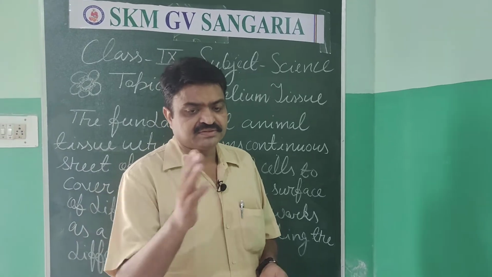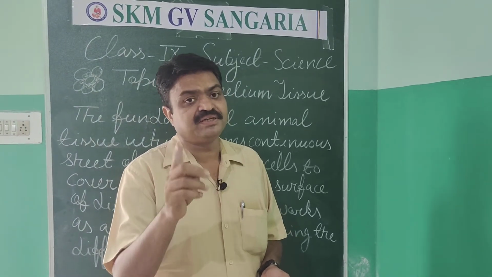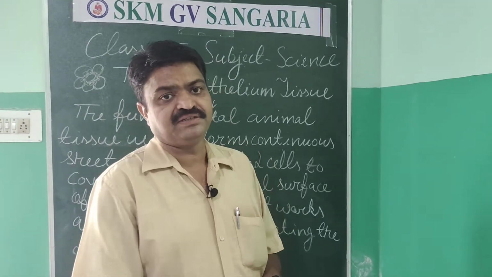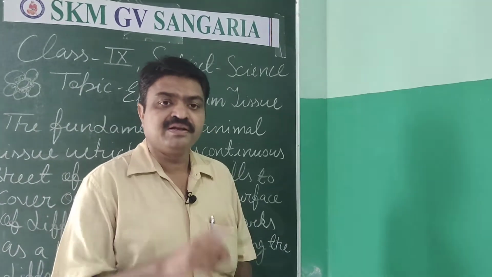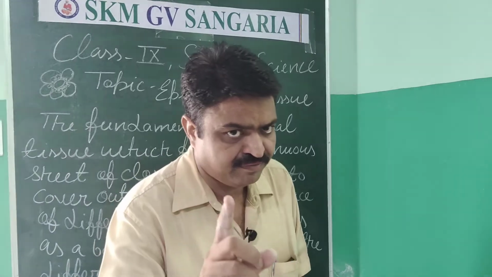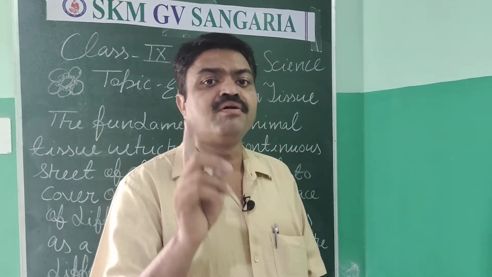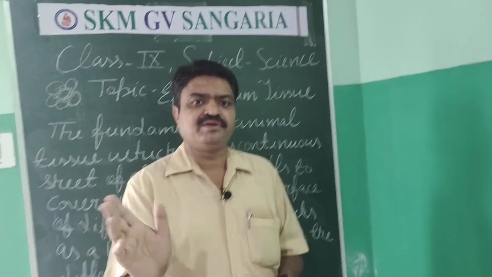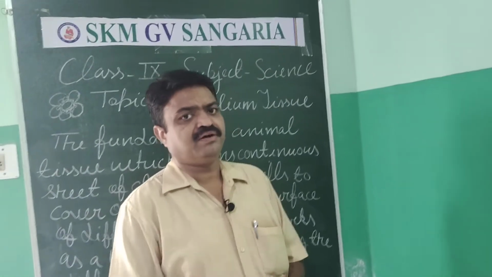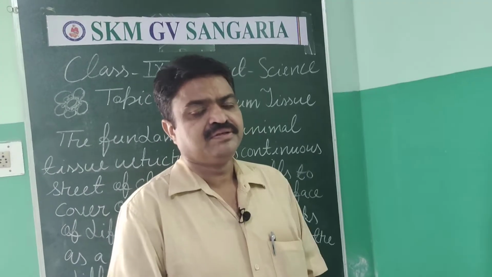They increase the movement of cells, especially germinal cells. In our human body, they are found in the sperm ducts and oviducts, where they increase the speed of sperm and ovum.